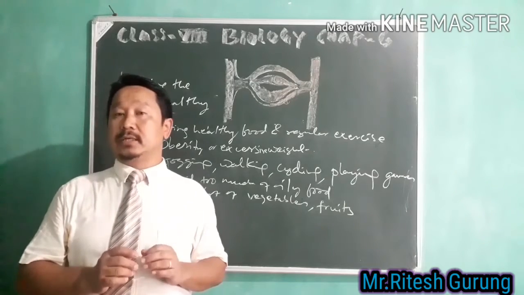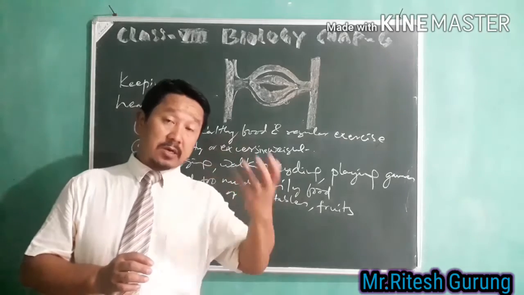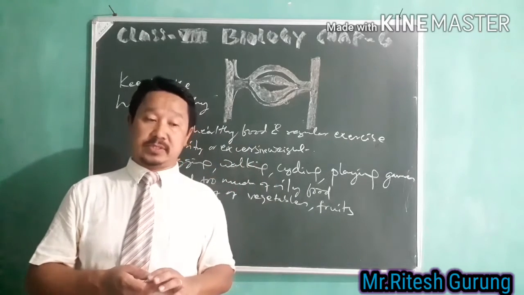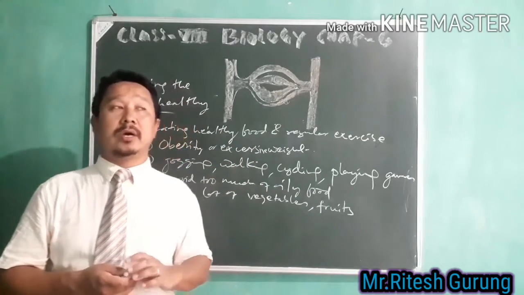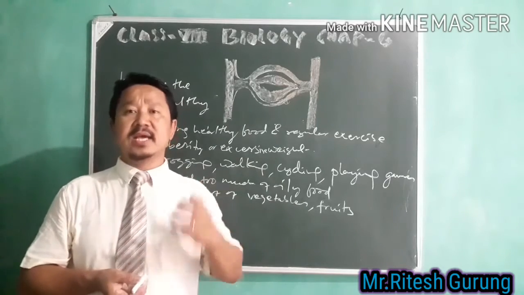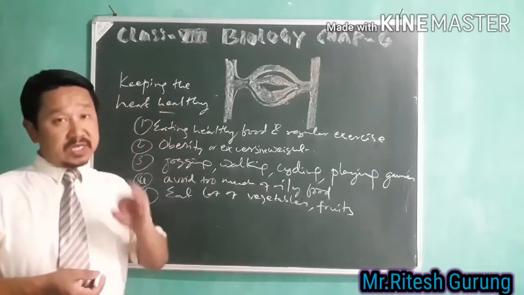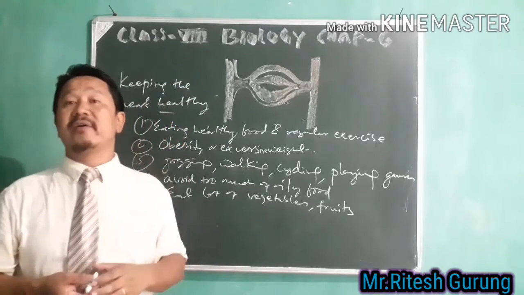Foods containing fiber include your whole grain cereals, your oats. These are the foods that you have to eat because they contain a lot of fibers.